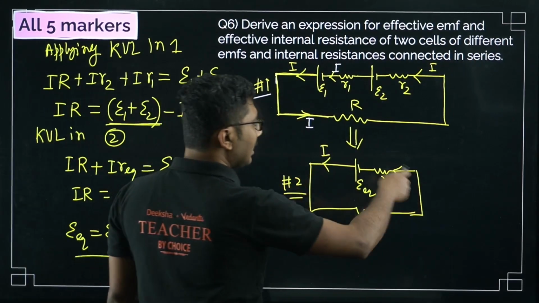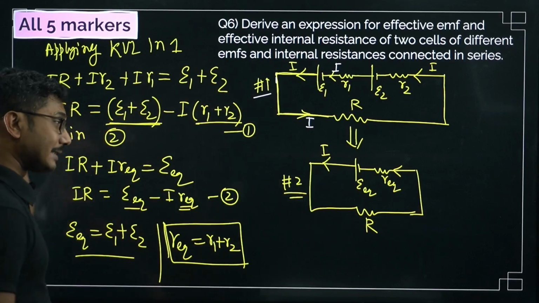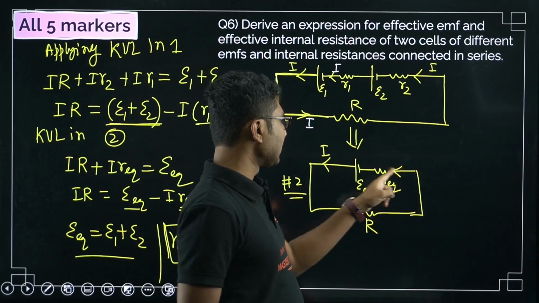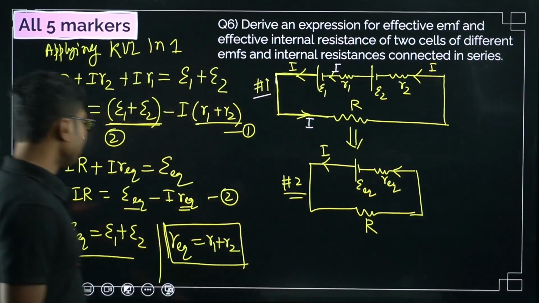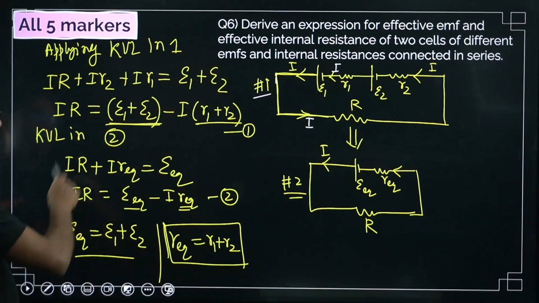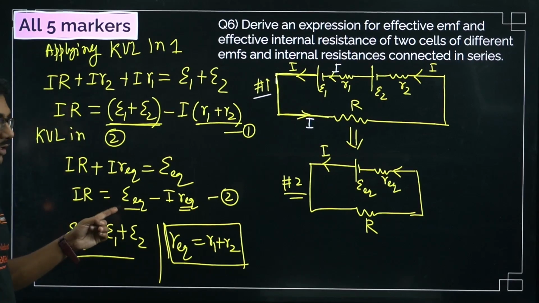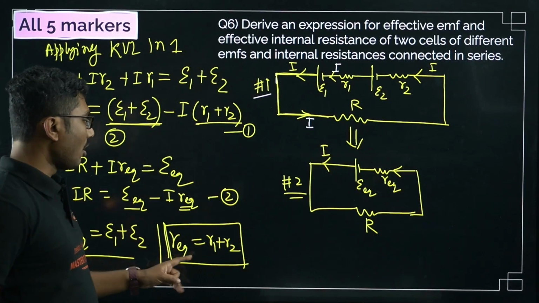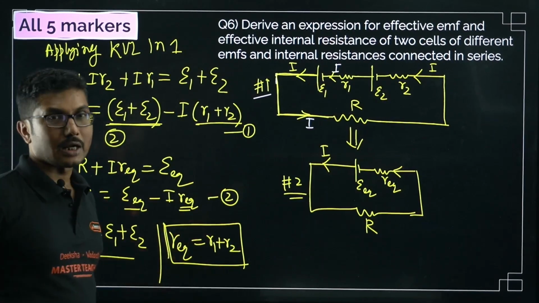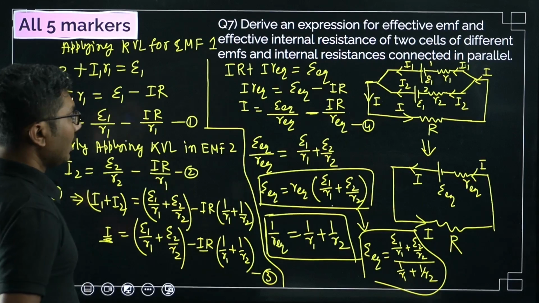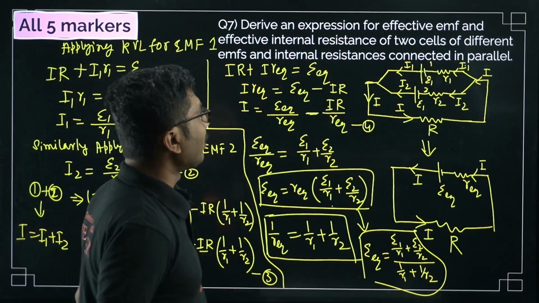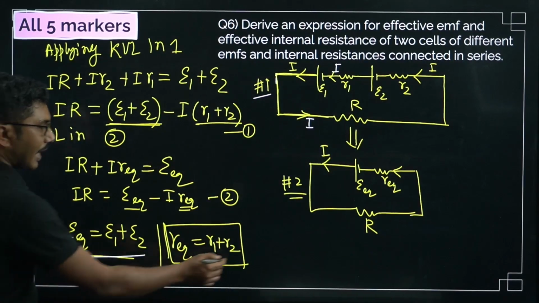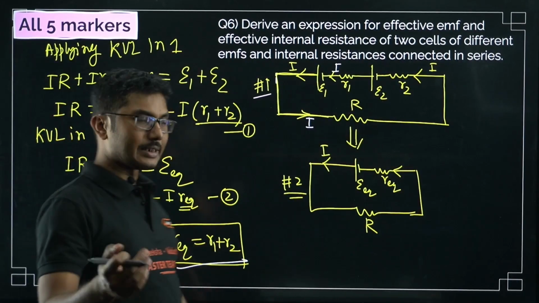Similarly, if we apply the KVL in the loop in the second circuit, that is the equivalent circuit, we get IR plus I R EQ equals to epsilon EQ. Okay, from there again we have to separate IR is equal to epsilon EQ minus I R EQ. Comparing, epsilon EQ is equal to epsilon 1 plus epsilon 2, and R equivalent is equal to R1 plus R2. Okay, so we have found the equivalent EMF and equivalent resistance. These are the two important things that we have to find, right?